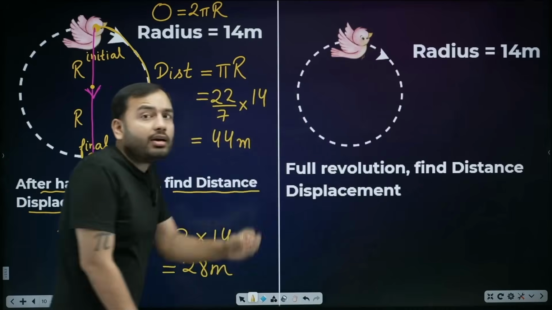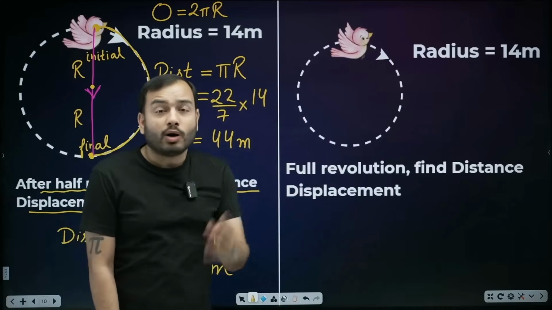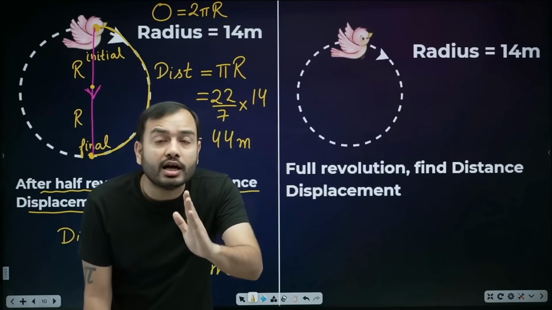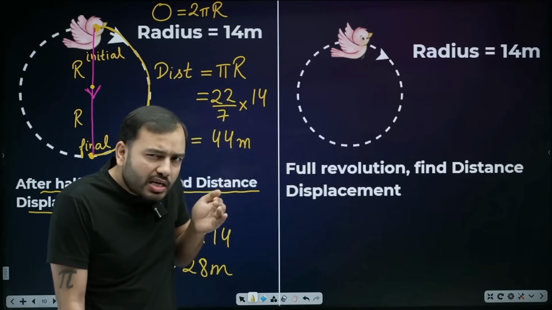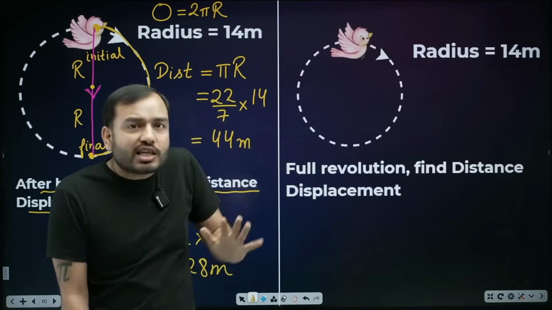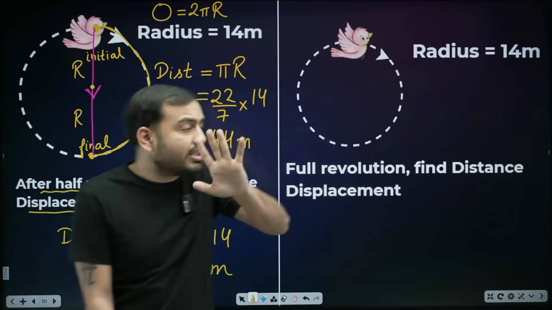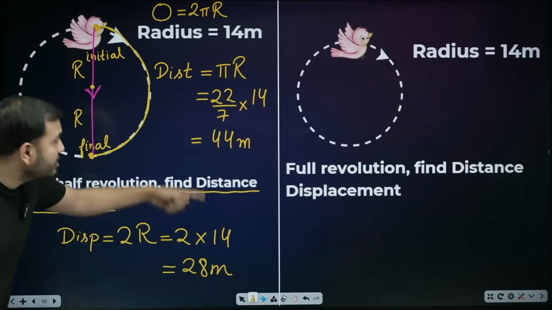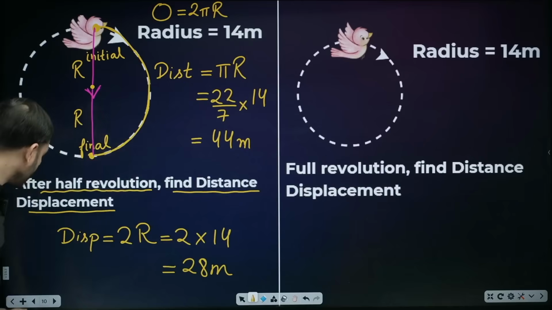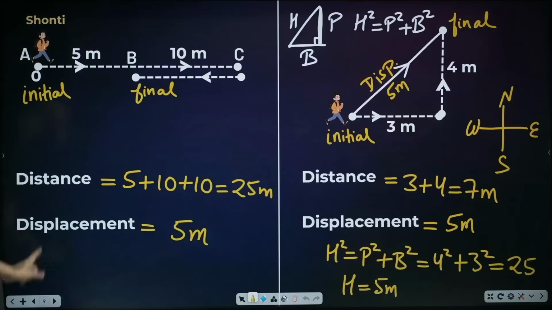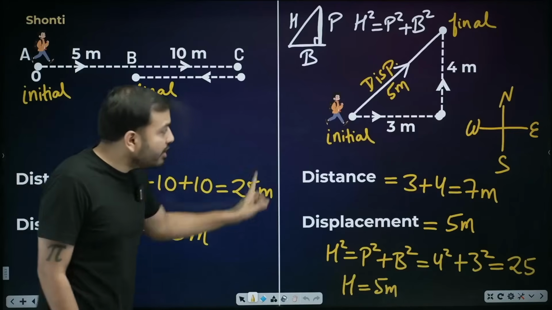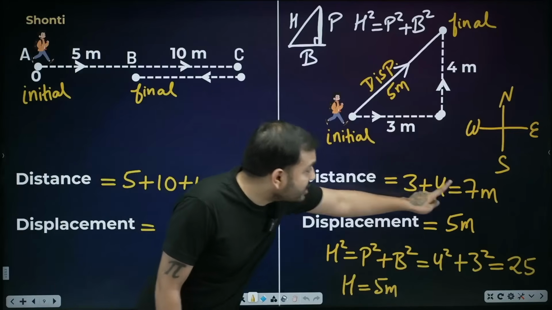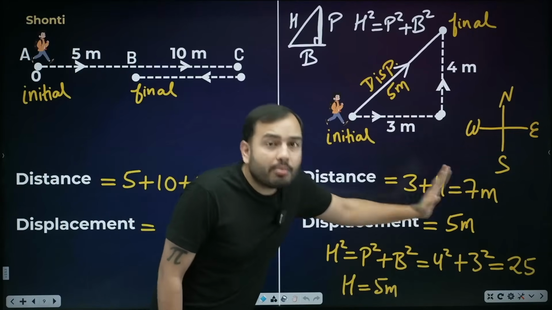But displacement doesn't have any status. It cannot be greater than distance. Displacement will either be less than distance or at most equal to distance. Displacement is 28, distance is 44, it is less. Look at the previous example: displacement was 5, distance was 25, displacement is less. Look at this example: distance is 7, displacement is 5, it's less.